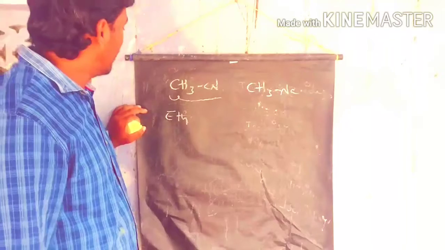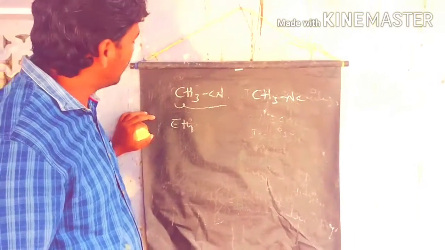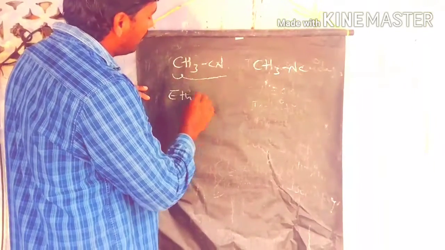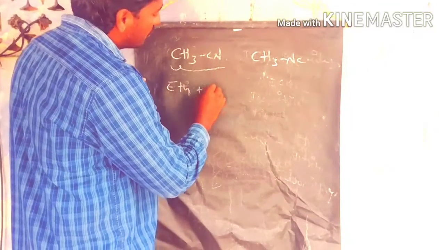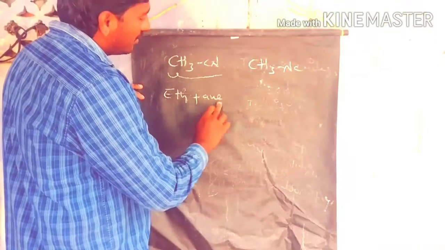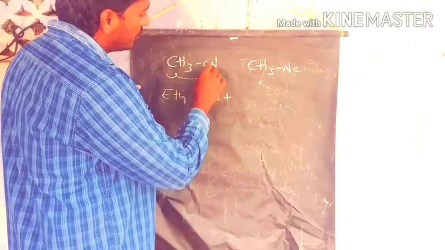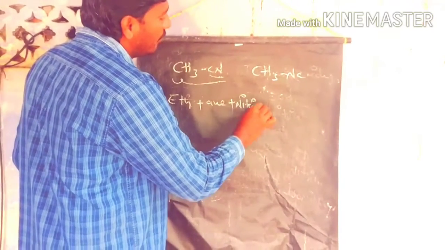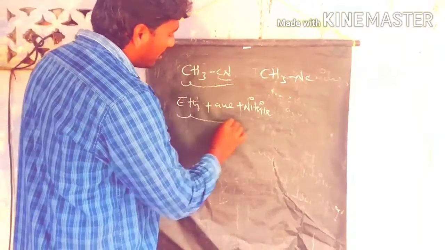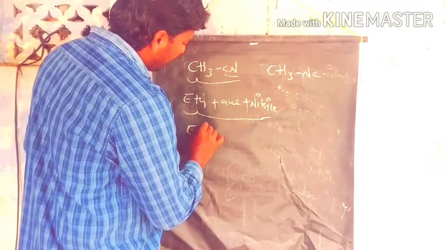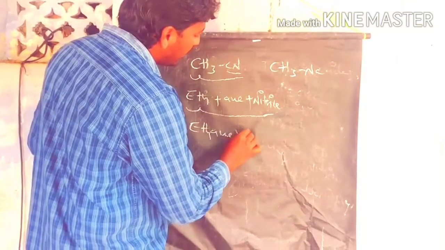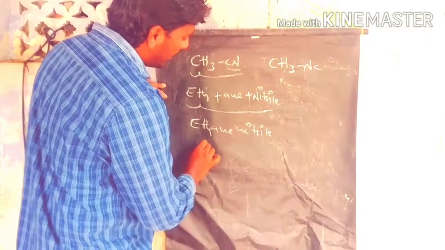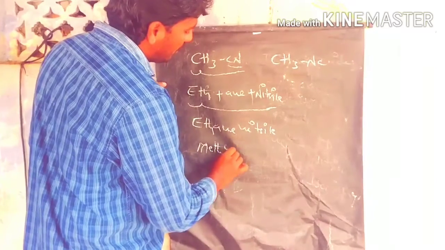We know very well that if 2 carbons are present, we take eth plus. Between the carbons there are saturated bonds, so we take the primary suffix an. The cyanide group is present, so the secondary suffix is nitrile. Totally we call it ethane nitrile. The common name of this compound is methyl cyanide. So that is the difference.